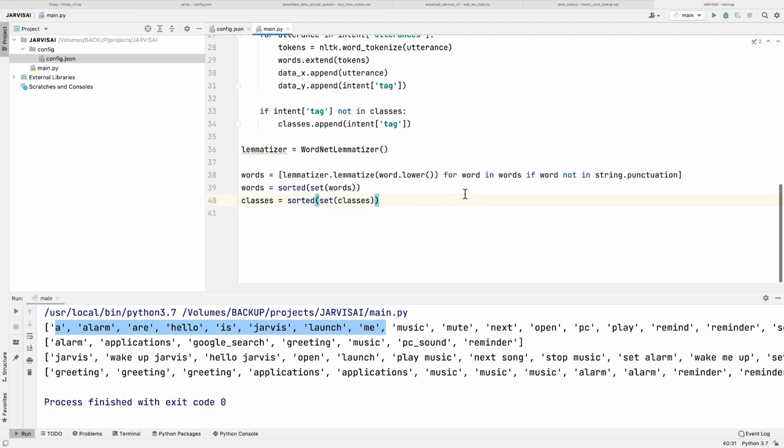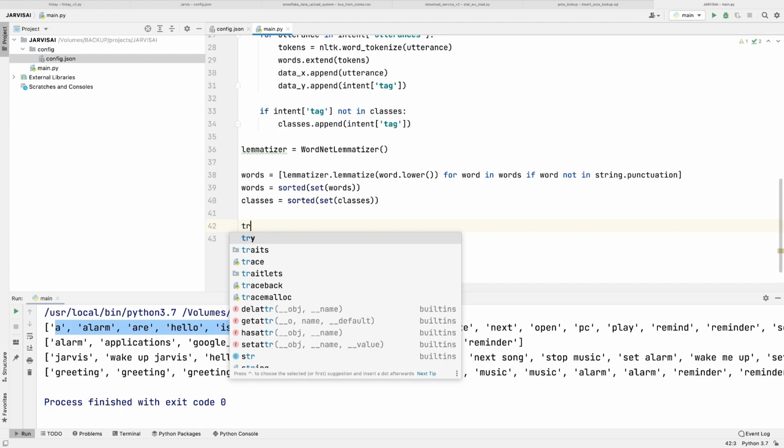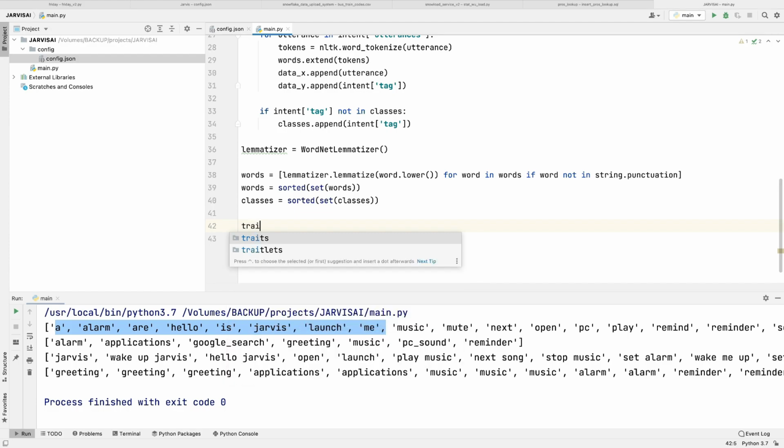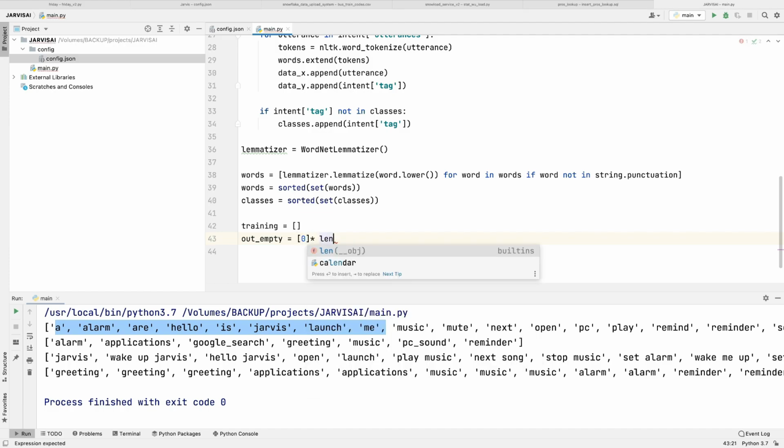Now we are going to train our model. For that, I'm going to have a list by the name training, and we are going to create a numpy array, and here we are going to create our model. So out empty equals to a list on the basis of the length of our classes, len classes, right?